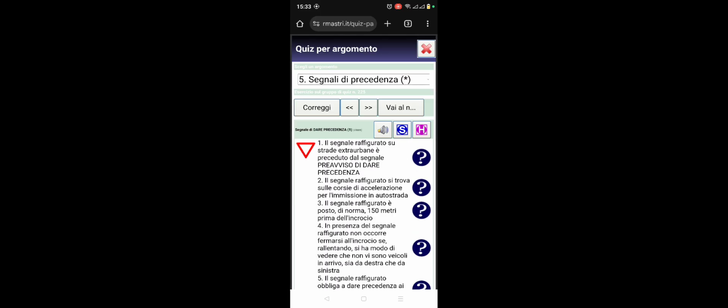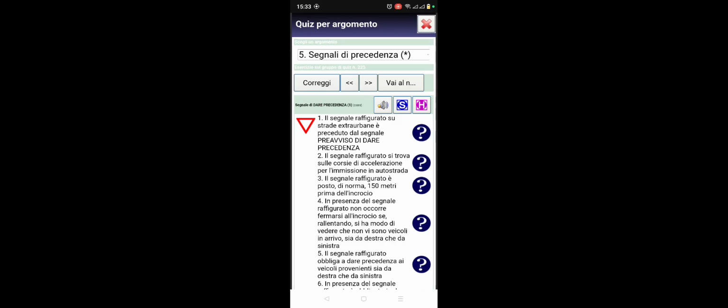So our first question. Il segnale raffigurato su strada extraurbana, è preceduto da segnale di preavviso di direct precedenza. So this very sign figured on the extra-urban road is preceded by the notice signal of give right of way. Preavviso di direct precedenza, and it's true.